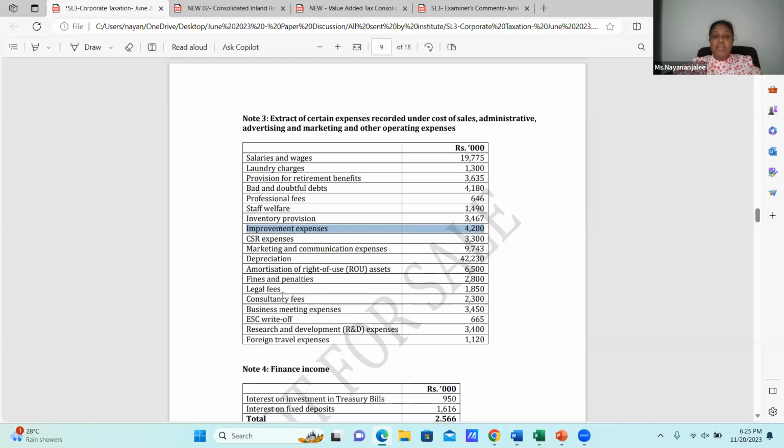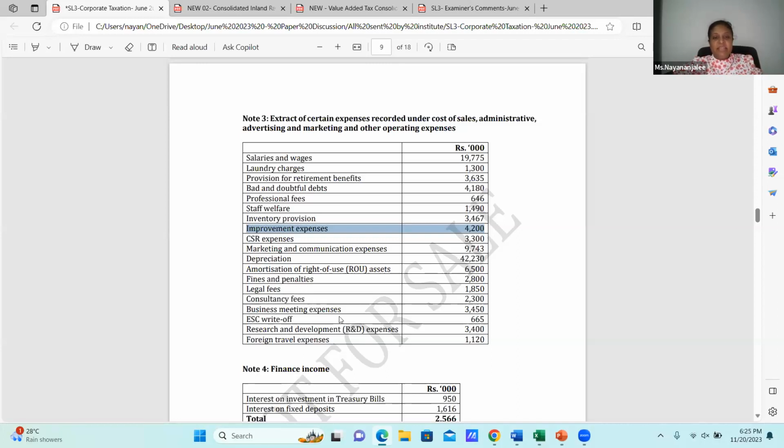Legal fee, you need to look at the nature. And the consultancy fee, again the same thing. From whom have I taken the consultation? Is it from an individual? What is the amount? 5% withholding tax is deducted if the amount exceeds 100,000.